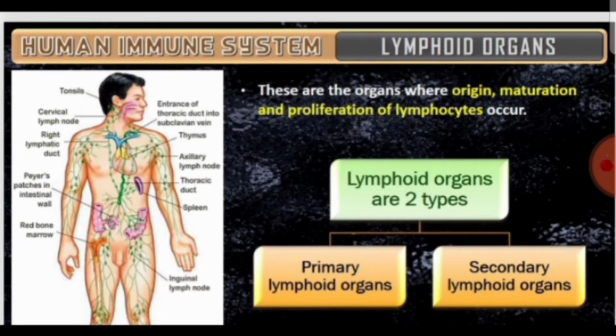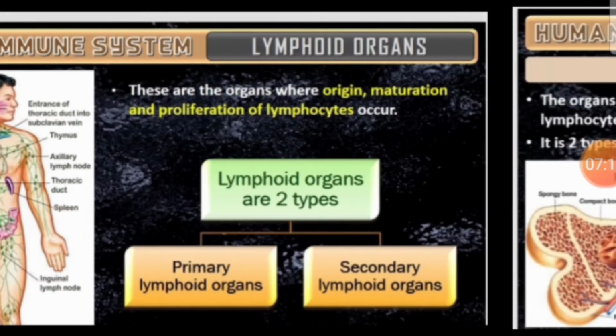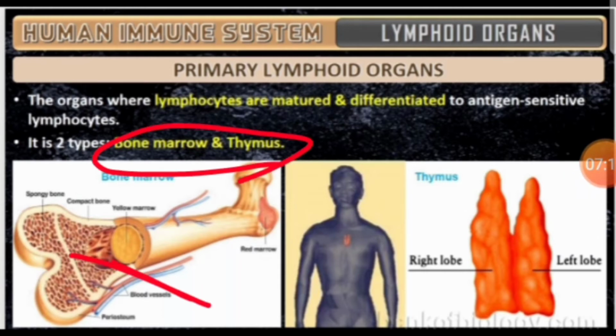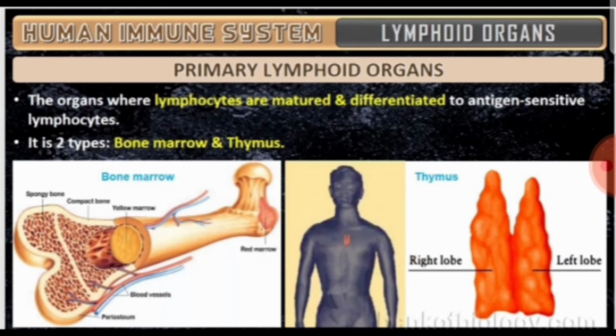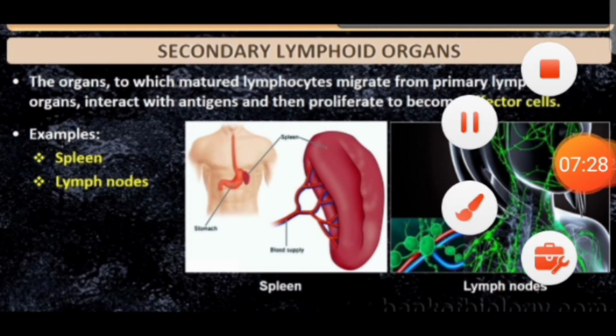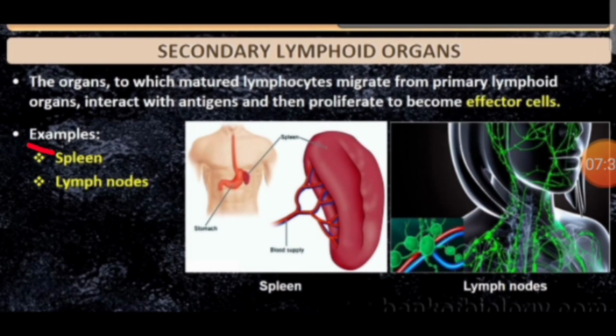Now, to maintain our immune system, we have two types of lymphoid organs: primary lymphoid organs and secondary lymphoid organs. They play a very important role in maintaining our immune system. The primary lymphoid organs are basically bone marrow and thymus, where the lymphocytes mature and differentiate. In case of secondary lymphoid organs, spleen and lymph nodes are very important.